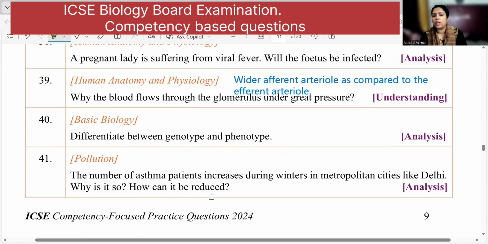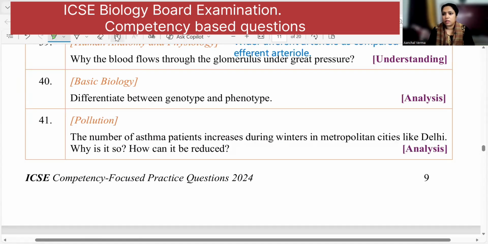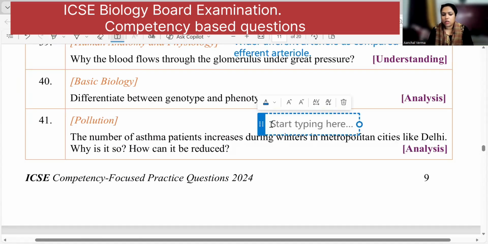Now, during winter, what happens? Generally, fog is very common in winter. So, what happens because of the pollution? You have got smoke plus fog, which gives you smog. And this leads to respiratory issues and asthma.